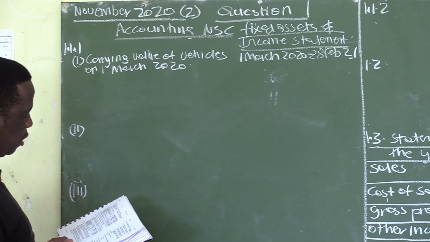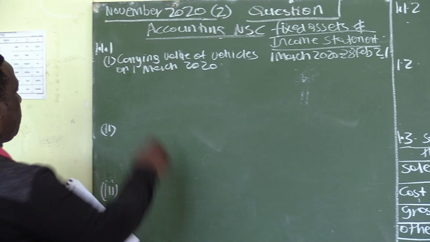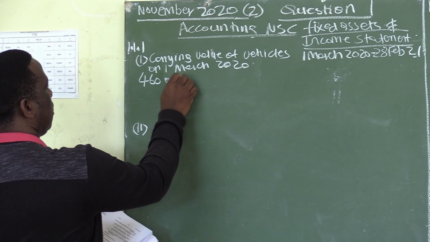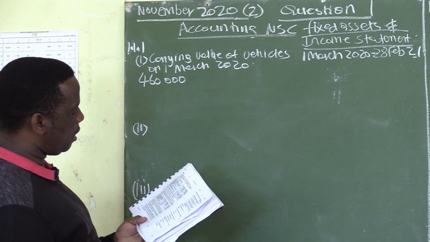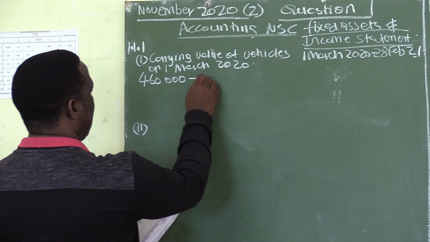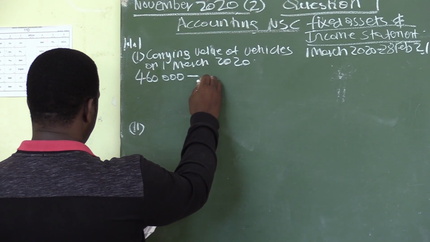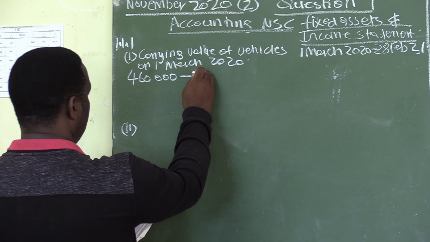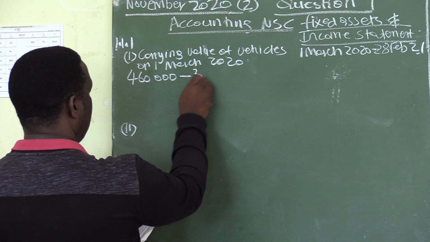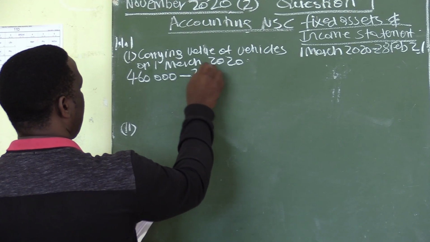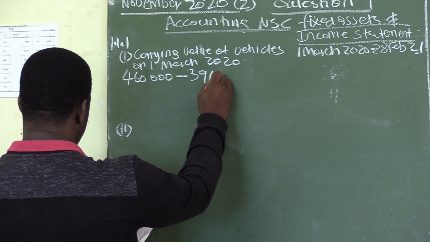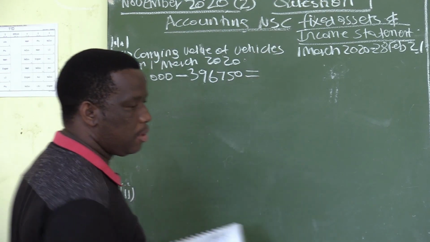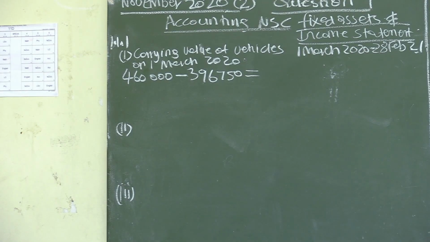We do have the cost price here. The cost price of the vehicles is 460,000, minus the accumulated depreciation at the beginning, which is 396,750.